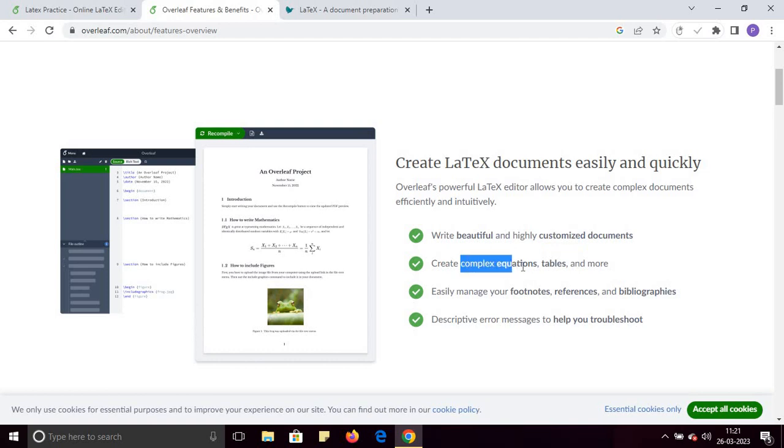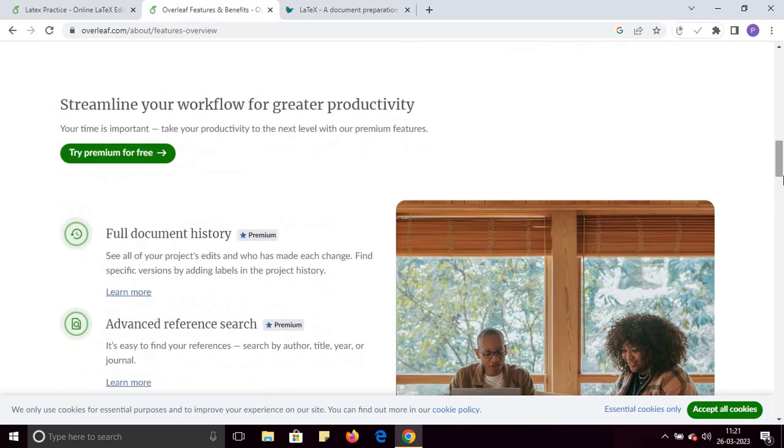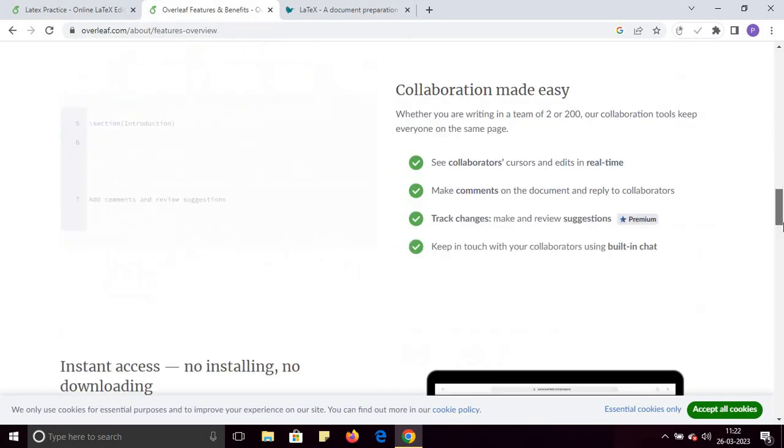You can create complex equations and tables, and use mathematical symbols. You can manage footnotes, references, and bibliographies, and it also provides descriptive error messages for troubleshooting, and all your data is automatically saved.